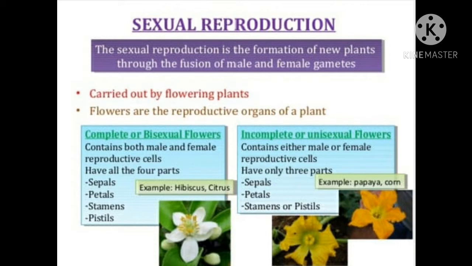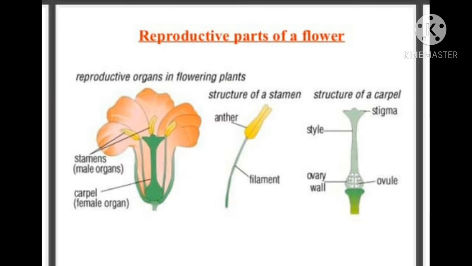You can see reproductive parts of a flower. Children, you are seeing a pic of a flower showing reproductive organs. Now stamen is labeled as the yellow colored part. The upper part is anther. The upper lobed yellow portion is anther, and the stalk-like portion is filament. It is labeled separately also.